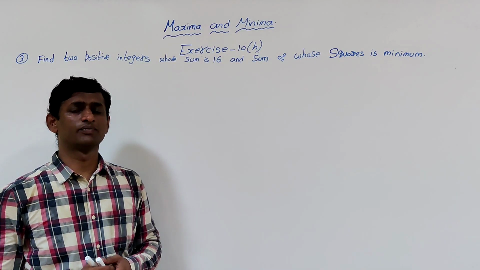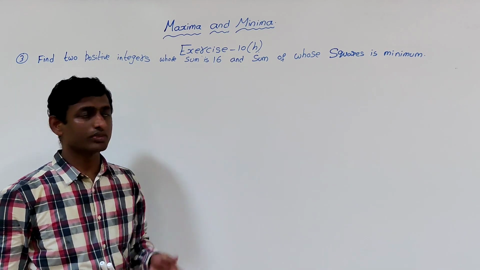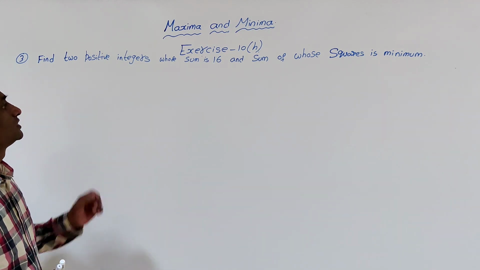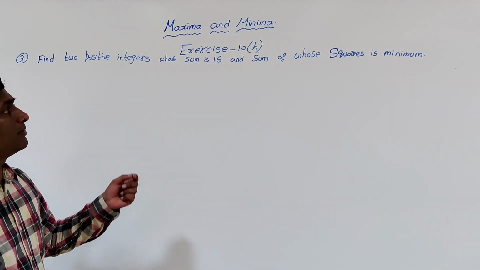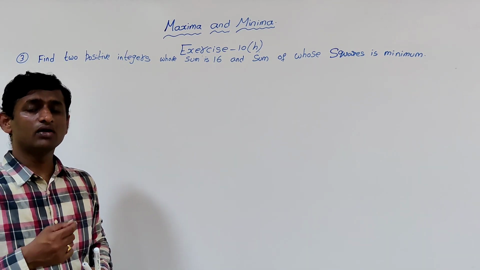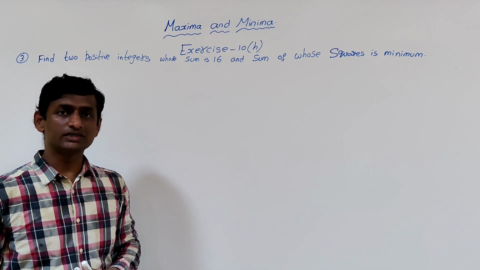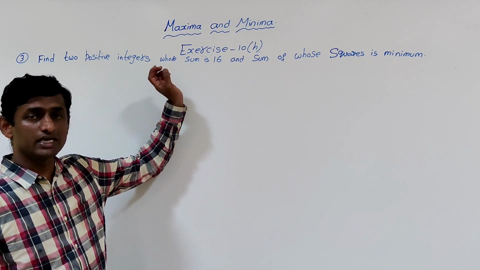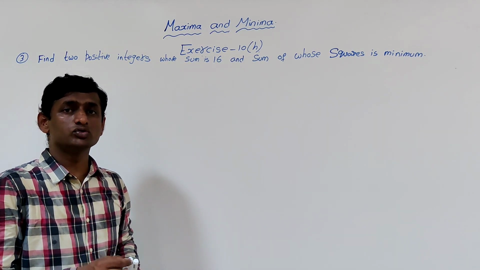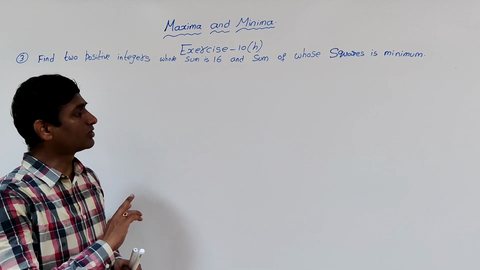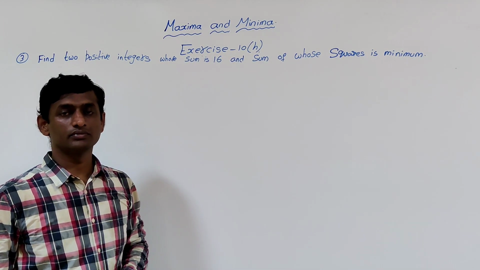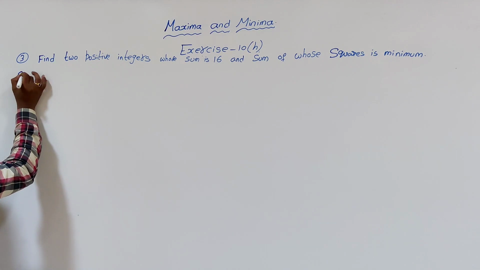The next problem is a real problem. Find two positive integers whose sum is 16 and sum of whose squares is minimum. That means we have to find two values such that the sum is 16, and the sum of the squares should be minimum. For what two positive integers is the sum of the squares minimum? So the solution.